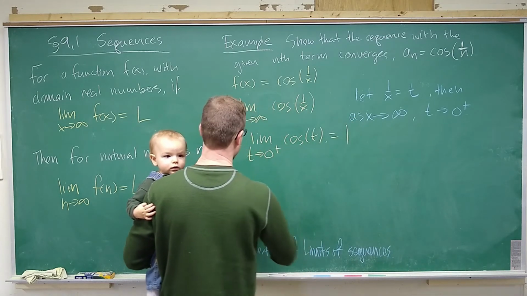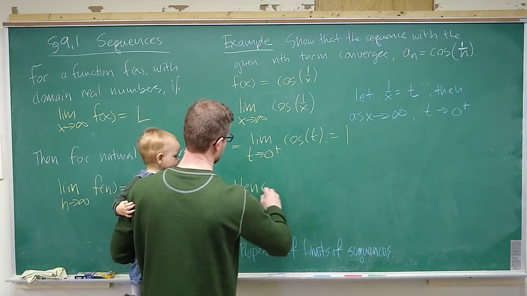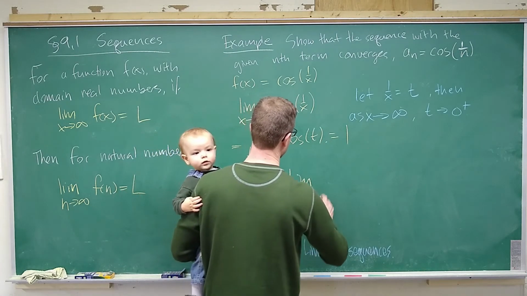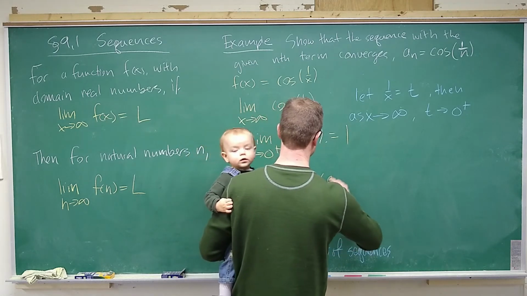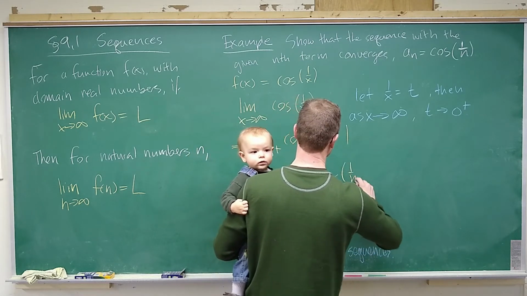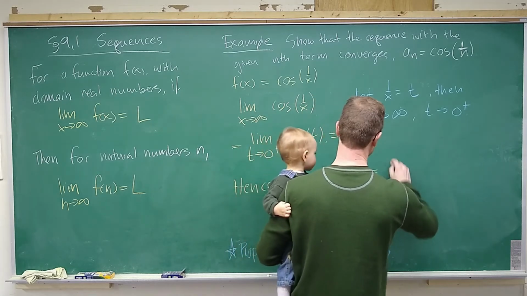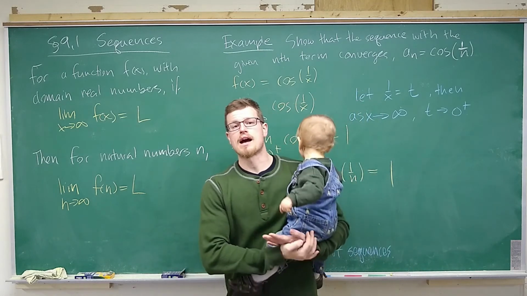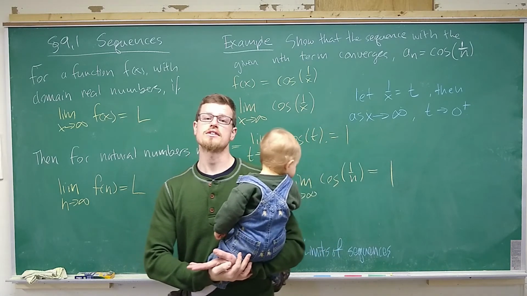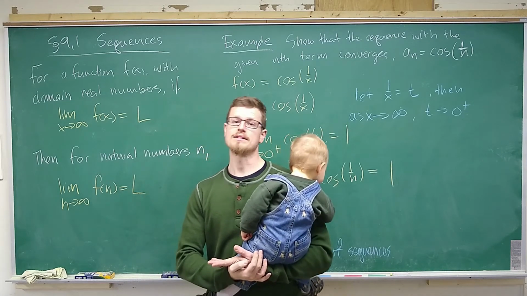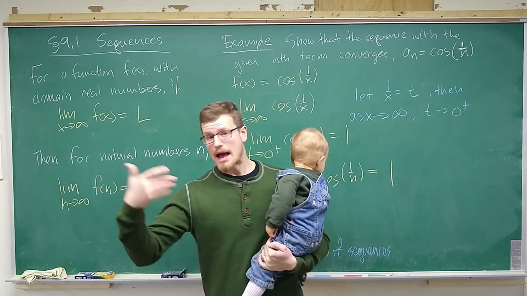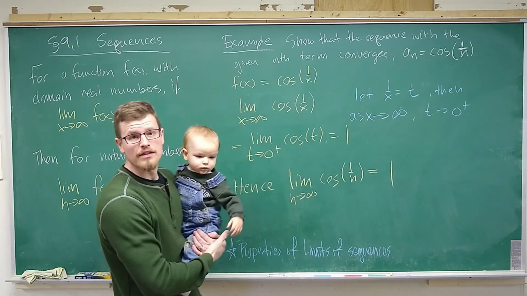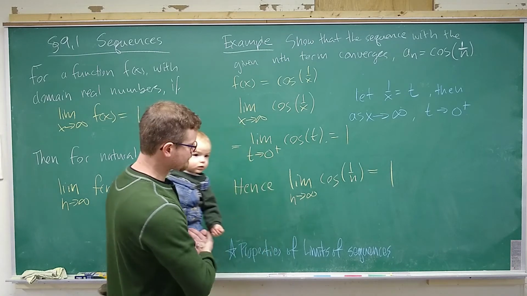Hence the limit as n goes to infinity of the cosine of 1 over n is equal to 1. We were able to use our knowledge of limits of real functions to help us evaluate the limit of a sequence. So whenever we have a well-defined function, they'll match and everything is good.